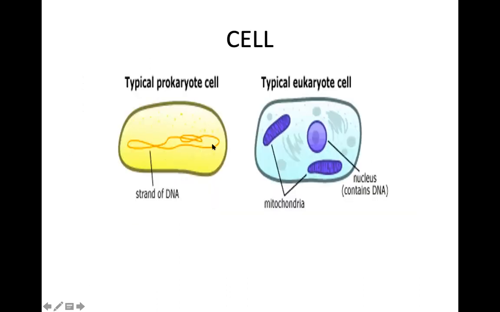This is a typical prokaryotic cell, and this is a typical eukaryotic cell. See, there's only one strand of DNA over here. The DNA is found inside the nucleus, and there are many strands, depending upon the organism. And there are organelles that have got a membrane. Ribosome is found both in prokaryotic cells and also eukaryotic cells. Ribosomes do not have any membrane.